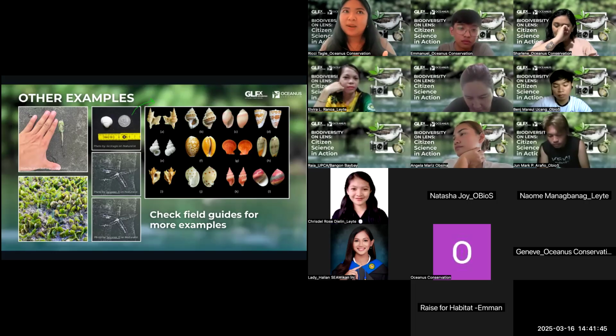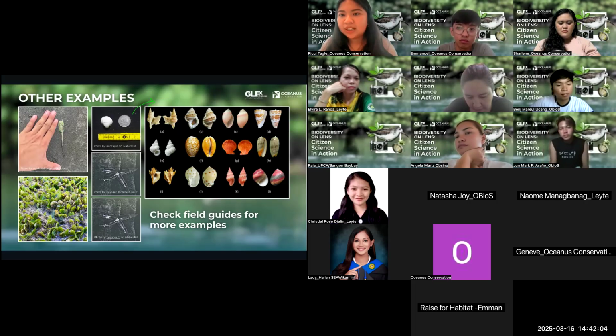For seagrass, you also need to have close-up shots of that. It's okay to have a wide angle shot and then a close-up shot, so we also understand the distribution of the seagrass, for example. And especially in pictures where the starfish is really camouflaged in the sand and you can't see it or it's not obvious, it's good to have an item that you can put next to it.